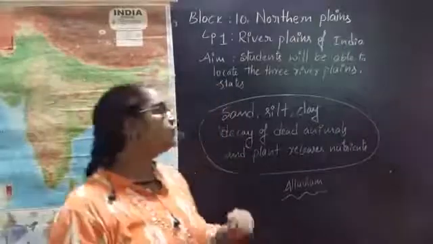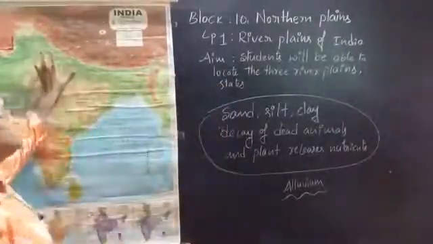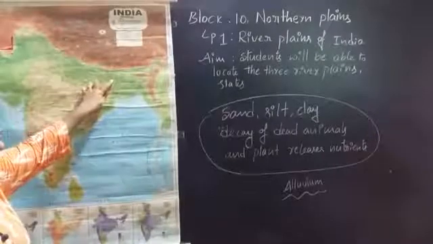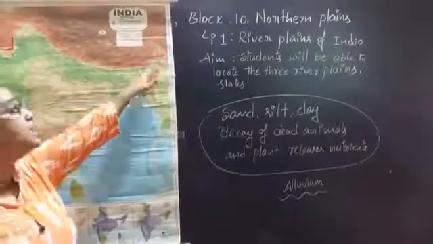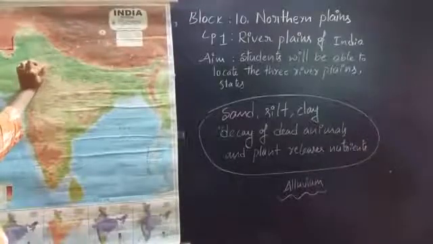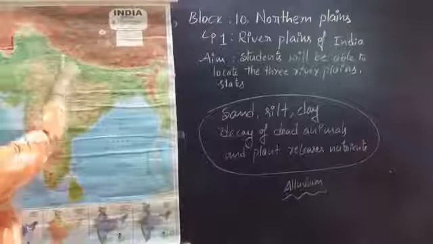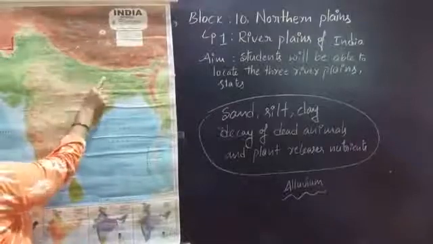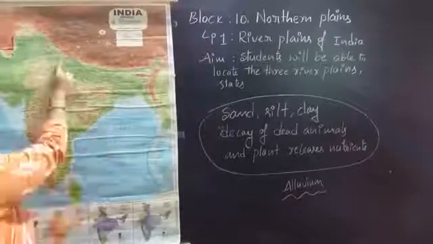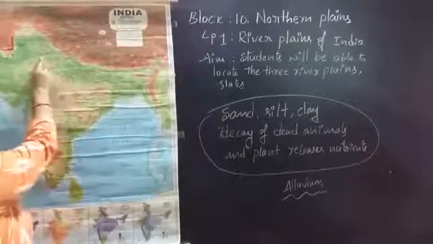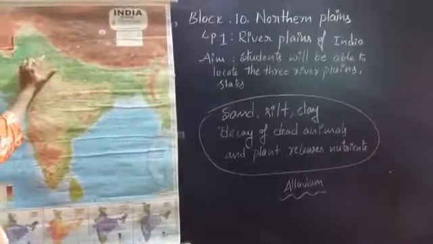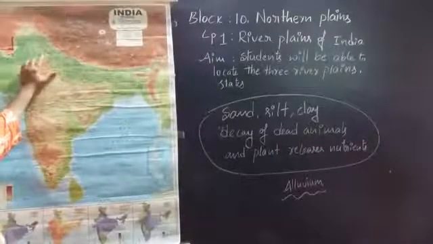Okay, now I'll ask you a question. Here in the middle part, which basin do we have? Ganga basin. Can the Ganga river produce the same benefit to Assam and Arunachal Pradesh or Punjab and Haryana? Did you all understand my question? The Ganga river flows from Uttar Pradesh to Bihar to West Bengal and joins the Bay of Bengal. Can it flow back and be beneficial to Punjab and Haryana?